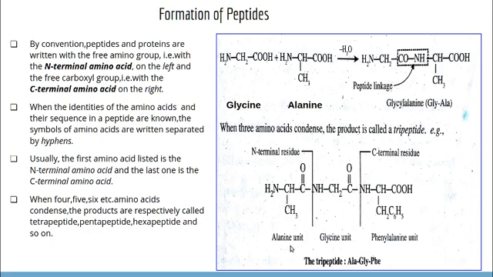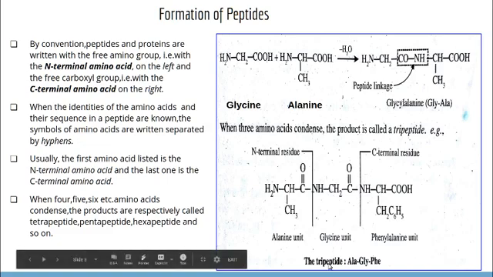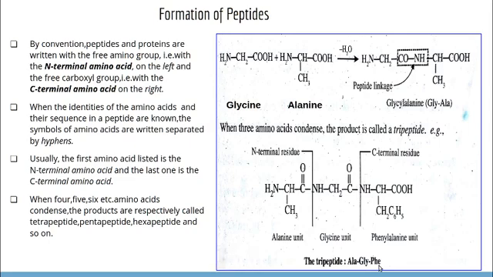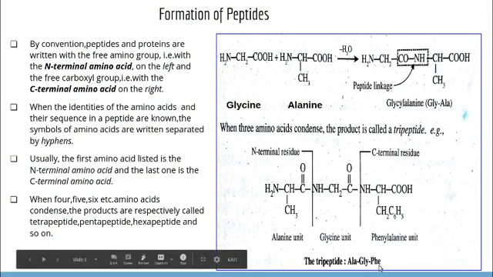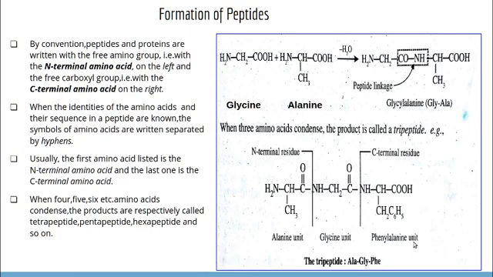Here we have an alanine unit, then a glycine unit, then a phenylalanine unit. So three amino acids combined together and we will get a tripeptide. You have to exhibit the name as alanine, glycine and phenylalanine. That means ALA for alanine, GLY for glycine and PHE for phenylalanine.